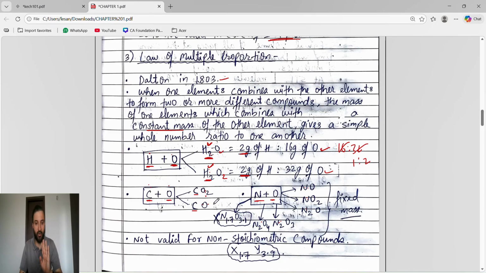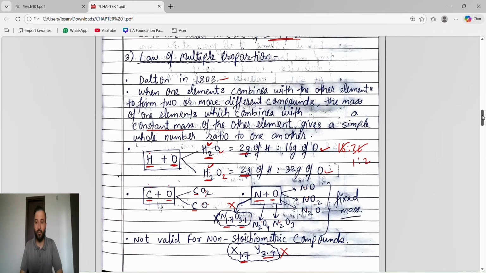It is not valid for non-stoichiometric compounds. Non-stoichiometric compounds give ratios like N is 1.7, O is 3.1. This is not a whole number ratio, so it is not valid. Like X is 1.7, Y is 3.9. This is not a whole number ratio, so it is not valid for this.